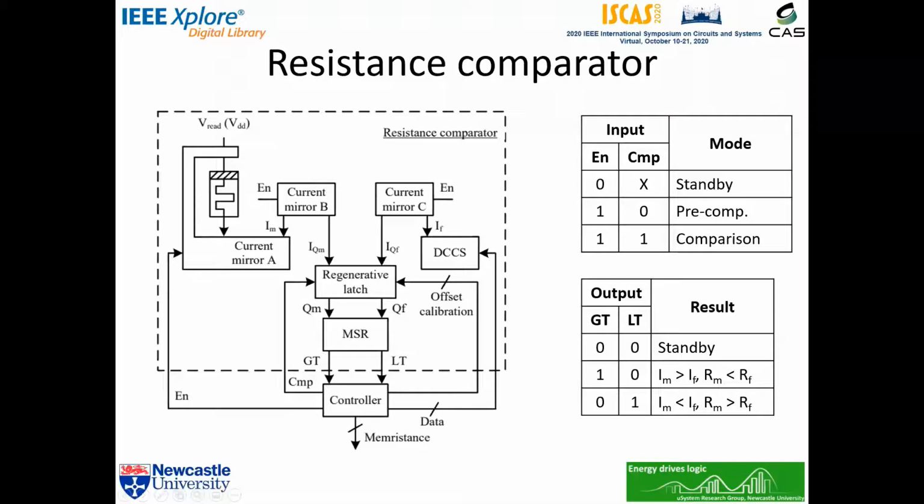Next, the controller reads the output, greater than or less than, which are listed in the table over here. Note that greater than, or GT, means the memristance current is greater than the reference current, or the memristance is lower than the reference one. And less than means the memristance current is less than the reference current, or the memristance is larger than the reference one. Finally, the controller adjusts the reference current in the TCAS block depending on the search algorithm and the available energy.